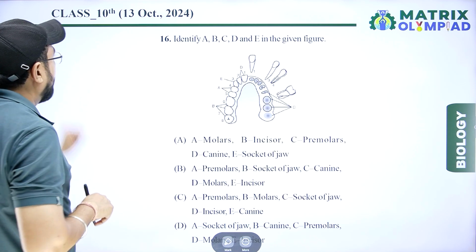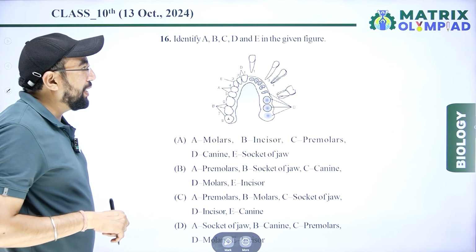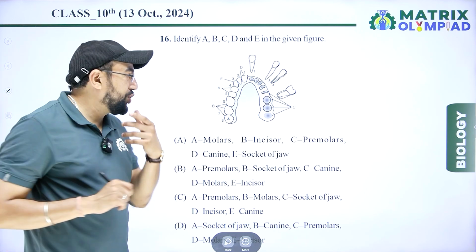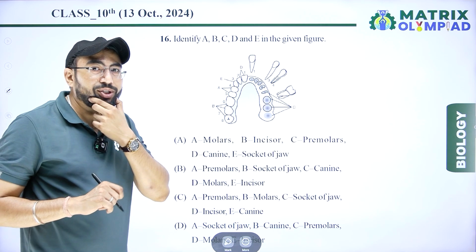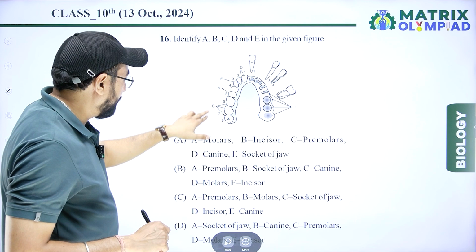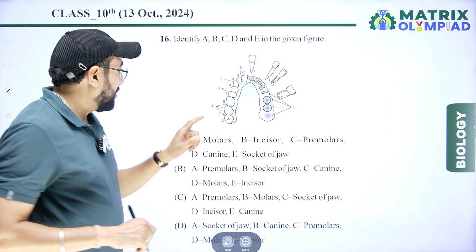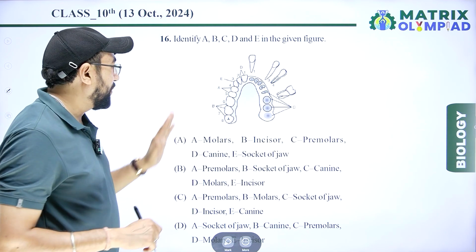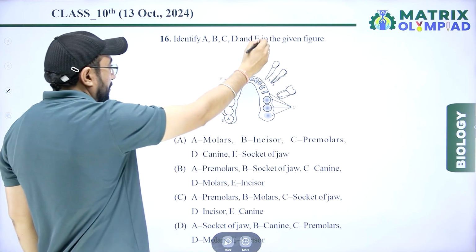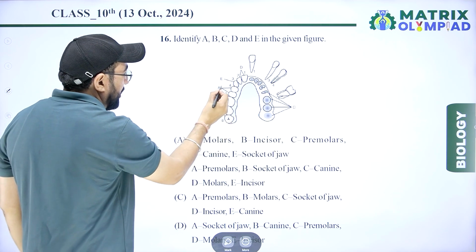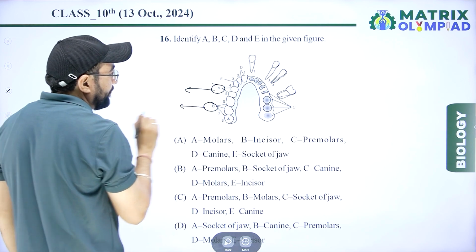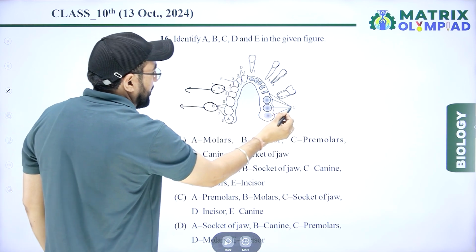Next question is, identify A, B, C, D and E in the given figure. The given figure is a jaw, the dentine portion of our mouth. It shows 1, 2, 3, 4, 5, 6, 7, 8 teeth in a half jaw. According to the question, find out A, B, C, D, E. Premolar teeth, that is A. Premolar. B is molar. And next, C.